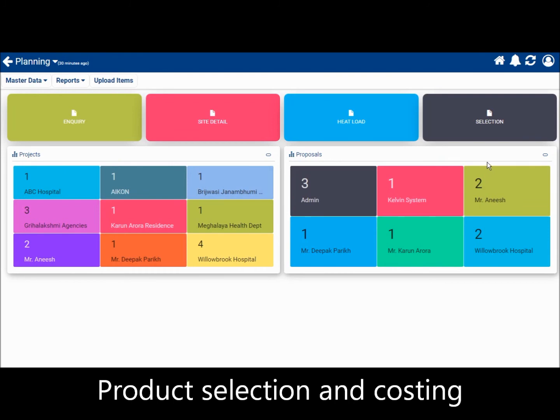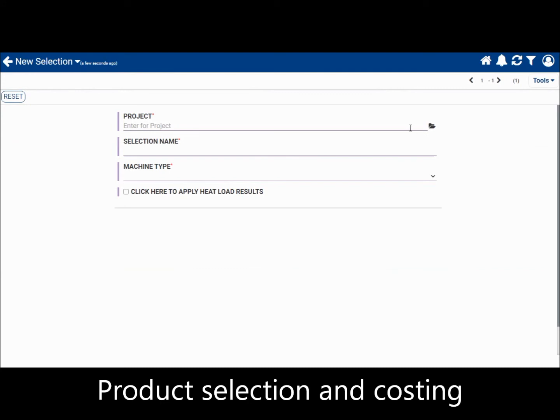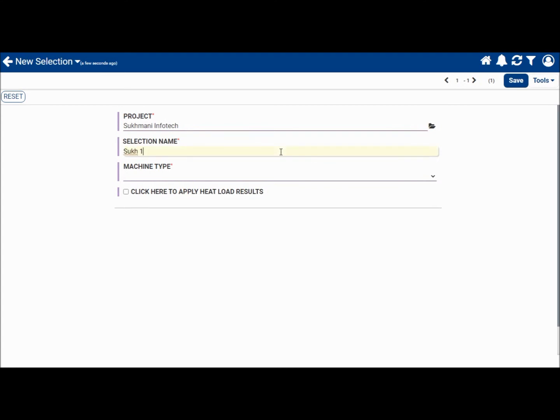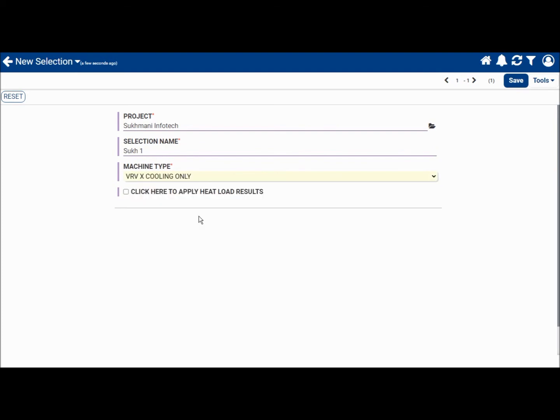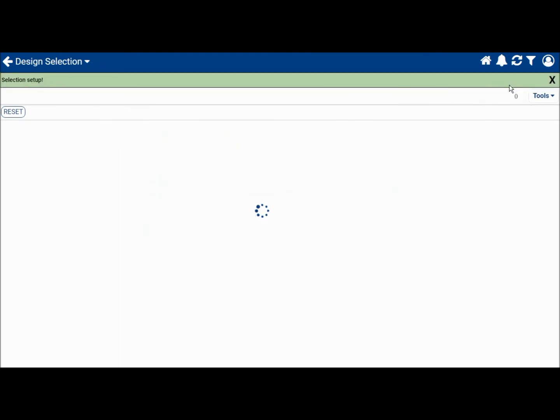Let's take a look at how product selection is made and costing sheet generated. We'll start by picking a project, give the selection a name, and pick a suitable machine type such as this. We will include the heat load calculations in making the selection and hit save.